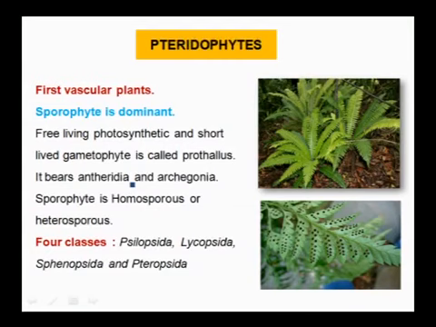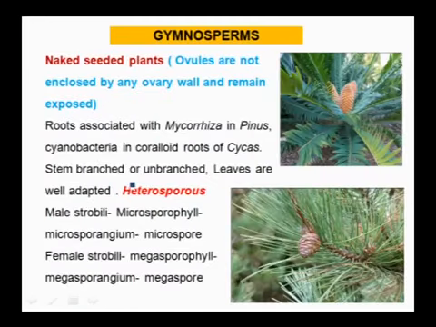The sporophyte is homosporous or heterosporous. As the name itself says, homo means similar, meaning spore sizes are similar, or heterospores means they vary in their size, and we can represent the larger one as female and the smaller ones as male. These pteridophytes are classified into four classes: Psilopsida, Lycopsida, Sphenopsida and Pteropsida.